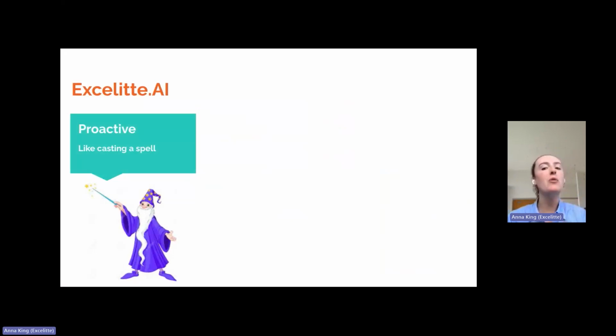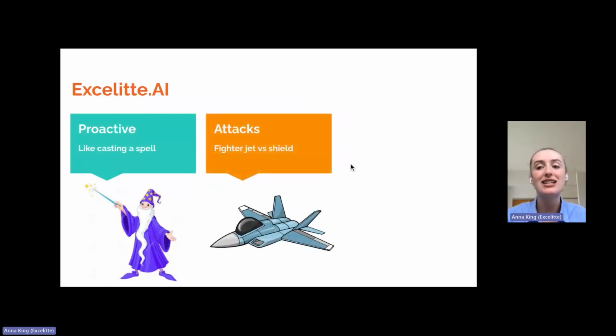Now, on one side, hackers are coming up with new phishing techniques, creating increasingly dangerous types of malware every day, new traps for victims to get caught up in, and searching for new vulnerabilities to exploit. On the other side, the good guys need to develop measures to protect against new threats. Excelitte AI recognizes that you need to continuously evolve your security strategy, or you might get left behind in the race. No one wants to be left holding a sword and shield to protect themselves against a fighter jet. So, what Excelitte AI does is it takes the fight to the cyber criminals, disrupting them in their stride, and when appropriate, provides punitive digital punishment to serve as a deterrent from future cybercriminal activity.